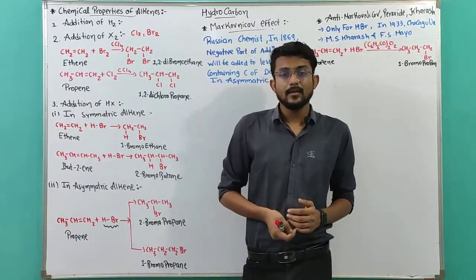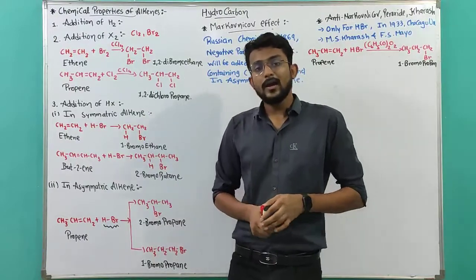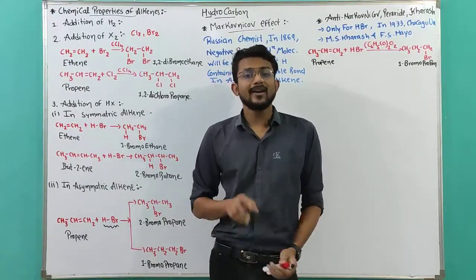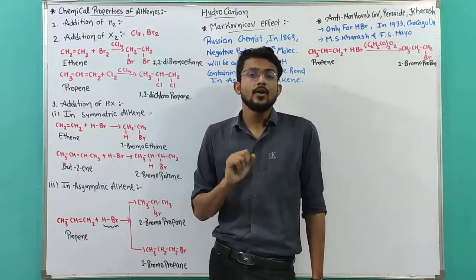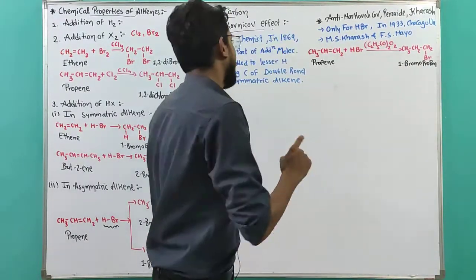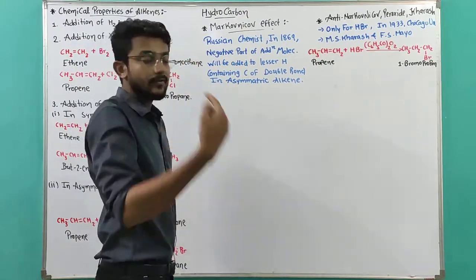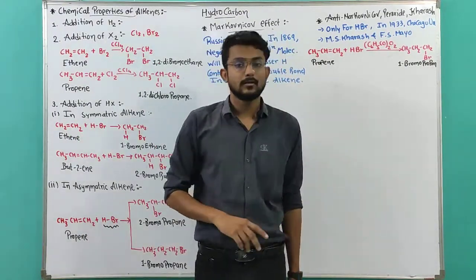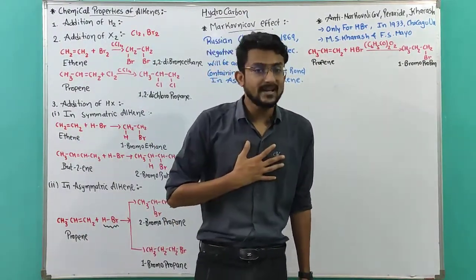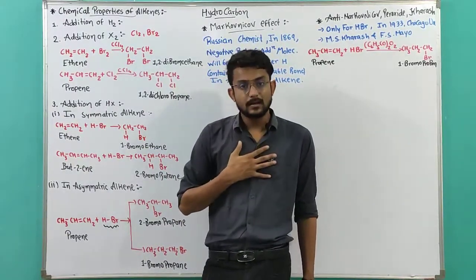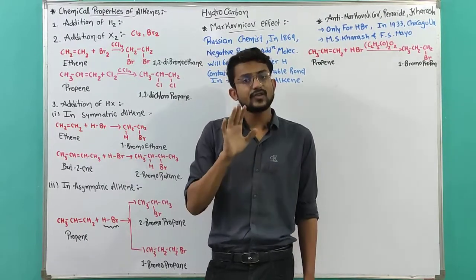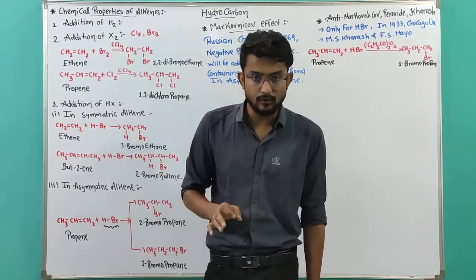In the sense, if we have a double bond and among those 2 carbons, one carbon has 1 hydrogen and another carbon has 2 hydrogens, the priority for the negative part will be towards the carbon with 1 hydrogen. It means if I have fewer hydrogens on my carbon, the negative part will come to me. That was the rule given by Markovnikov.